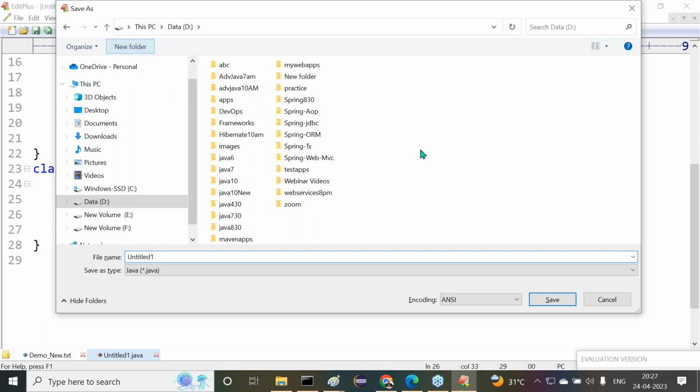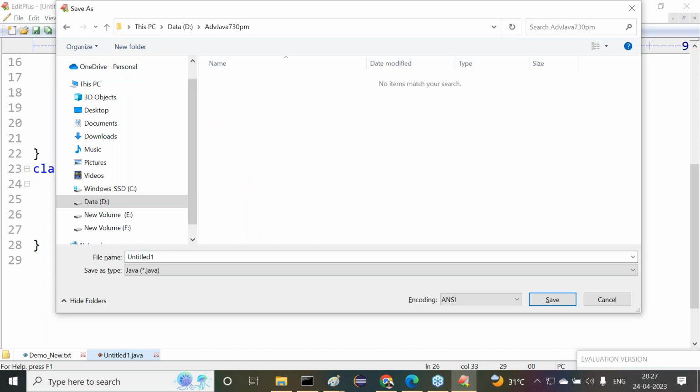Now I want to create a folder for the sake of our content: Advanced Java 7:30 PM. Inside this, I want to create a prerequisite folder, and inside it I want to save the file as Test.java.